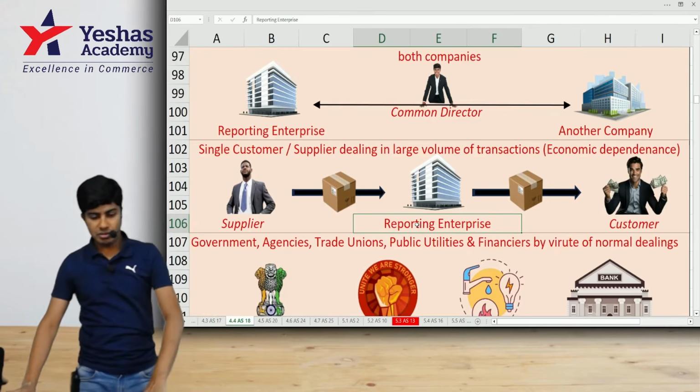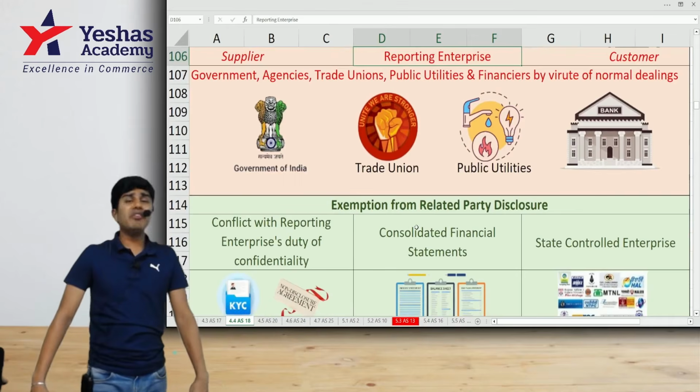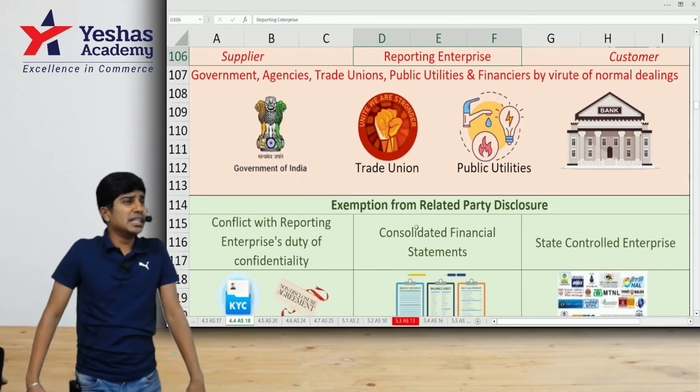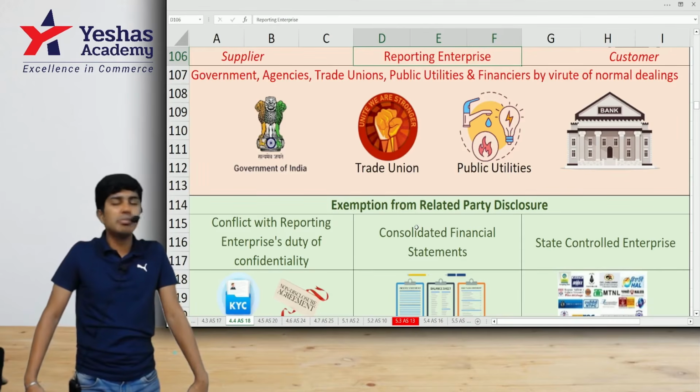Get it? Then proceeding further, you might have a lot of transactions with government agencies. You might be very dependent on your public utilities, like your electricity board, water board, or any other party, or your banks, trade union, all of this. So you are dependent, there is only dependency, but they are not termed as related parties.